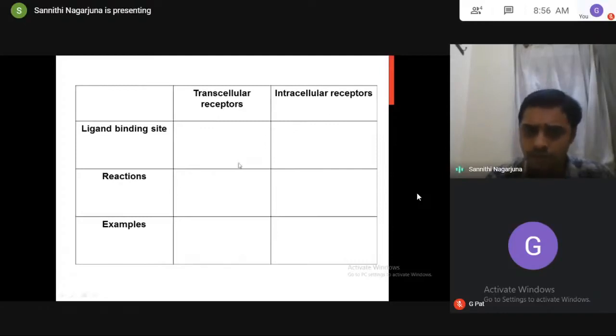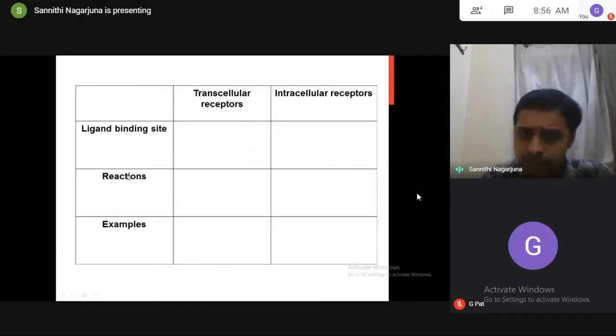On comparison, here is what you can see. The first parameter is the ligand binding site. What is the ligand binding site? It is just where the ligand is binding.